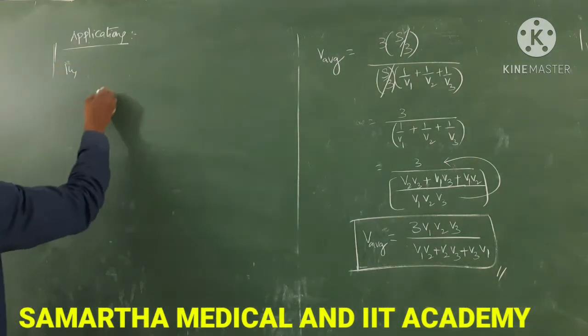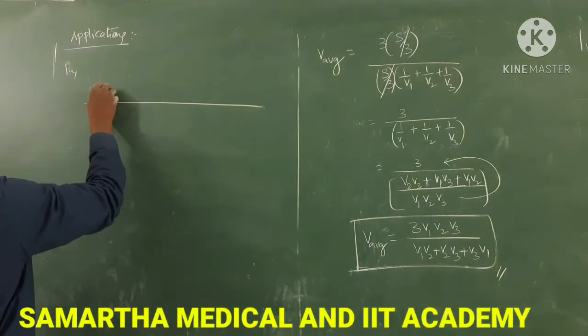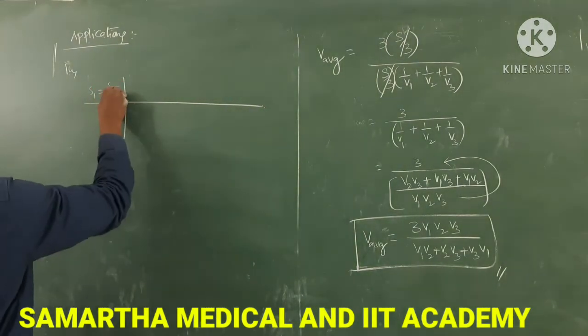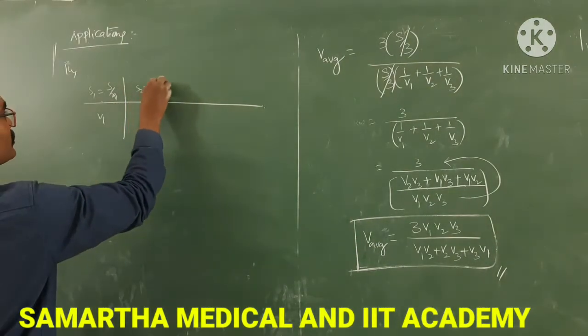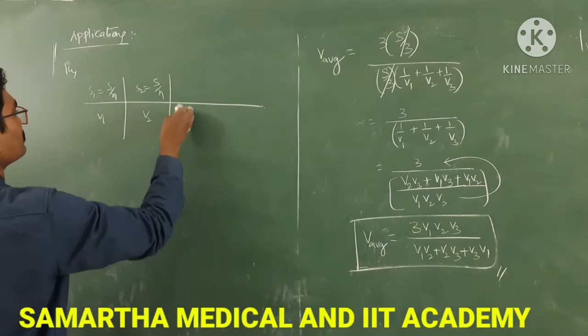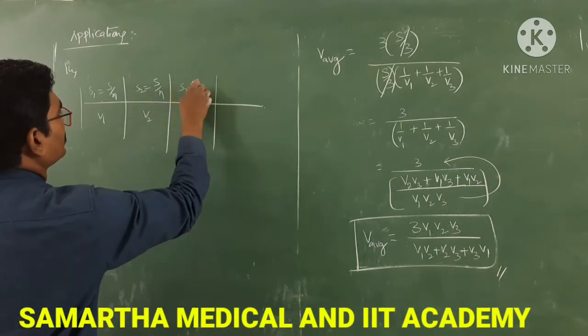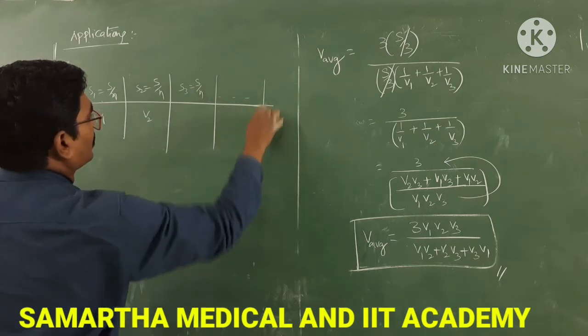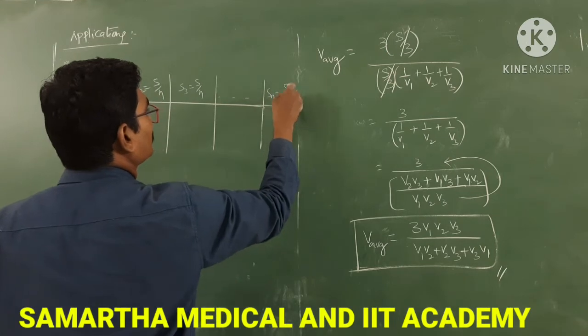Similarly, if a body covers total distance S, S1 is S by n parts, S by n with speed V1, S2 also S by n with speed V2, S3 also S by n, and so on, n intervals are there, that is Sn equal to S by n.